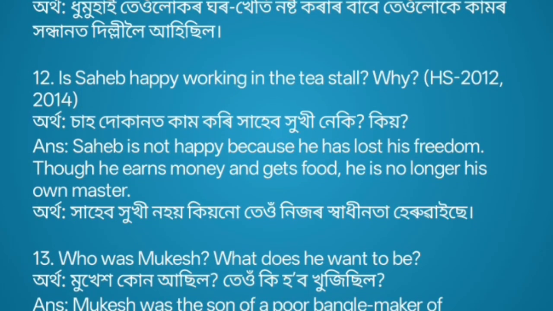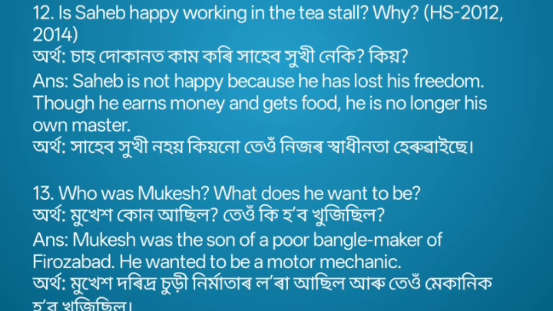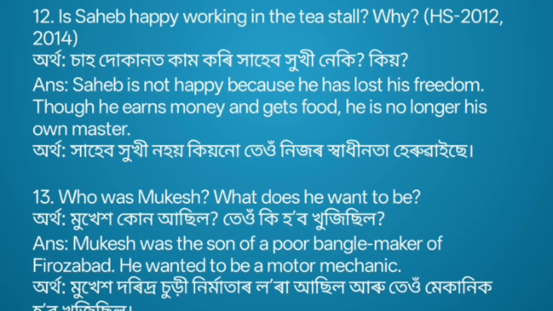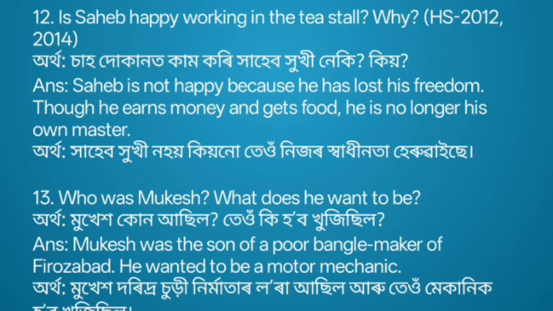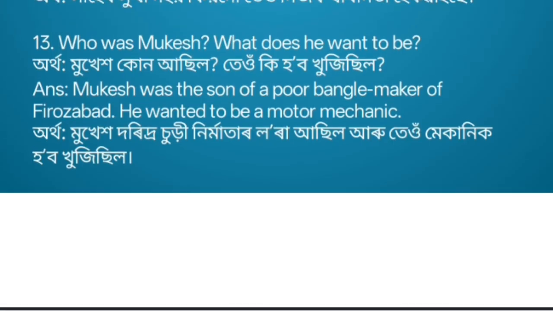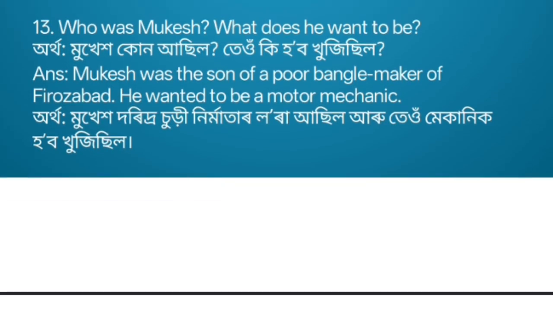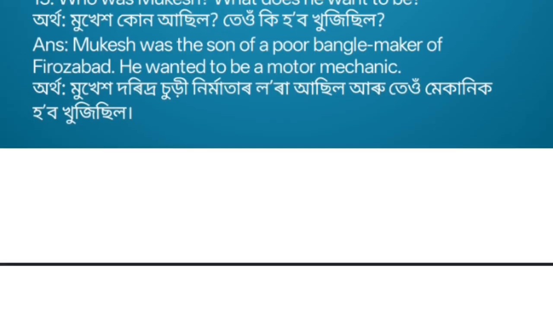Question number 12. Is Saheb happy working in the tea stall? Why? Answer. Saheb is not happy because he has lost his freedom. Though he earns money and gets food, he is no longer his own master. Question number 13. Who was Mukesh? What does he want to be? Answer. Mukesh was the son of a poor bangle maker of Firozabad. He wanted to be a motor mechanic.